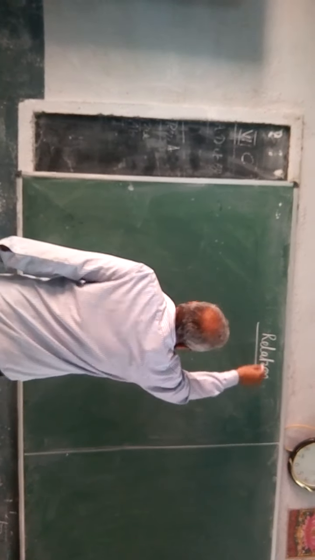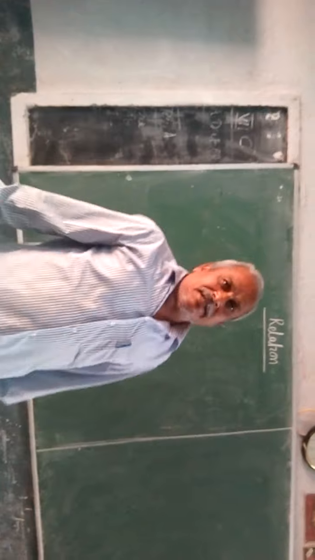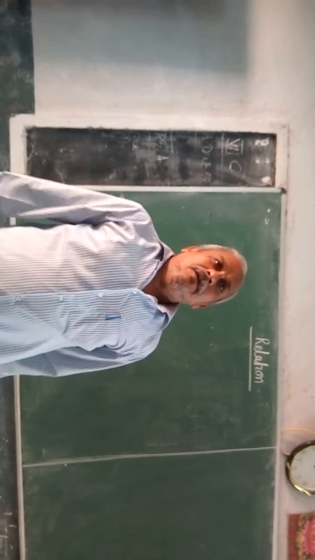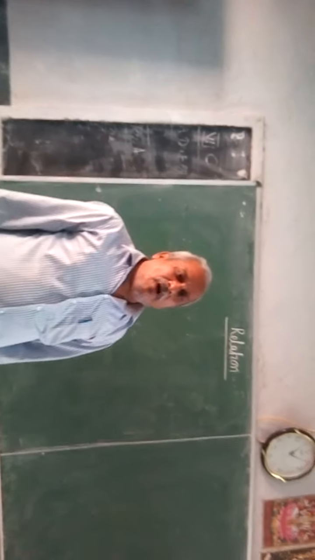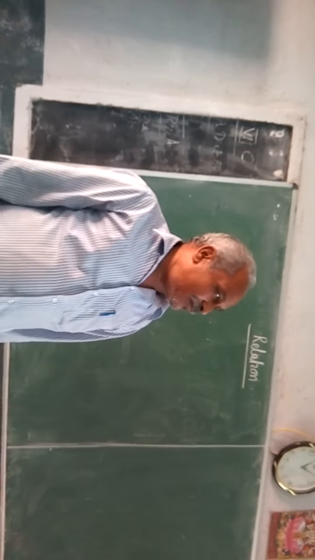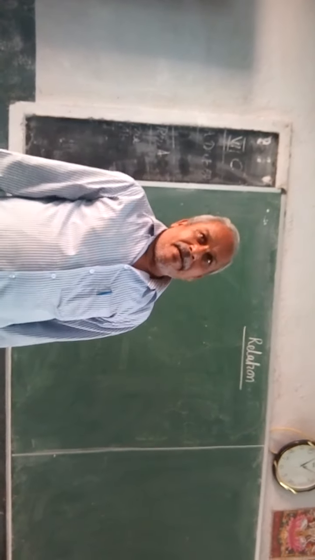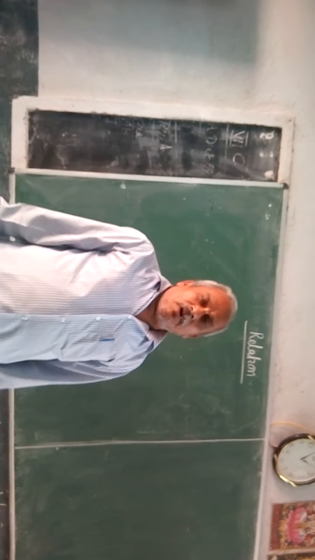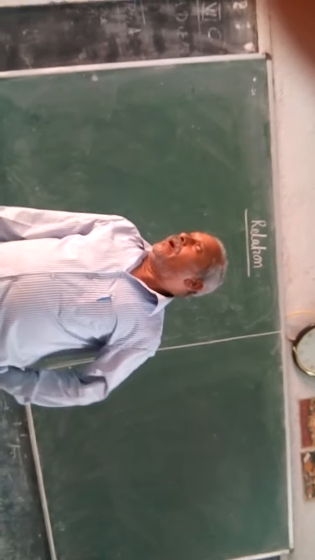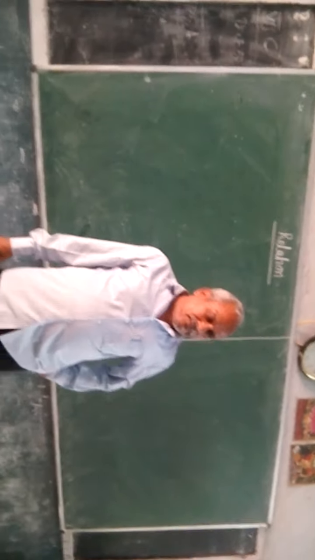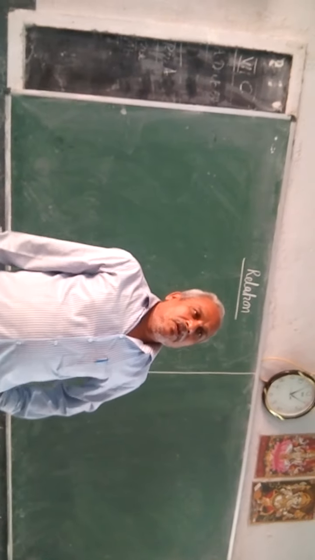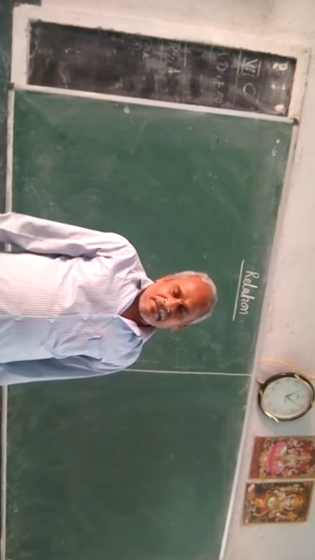Actually, it is the chapter, relation. And before knowing the relation, it was needed to have the concept of ordered pair and Cartesian product of two sets. Now, relation is the actual chapter. We will discuss today what is relation. In our day-to-day life, we talk about relation.